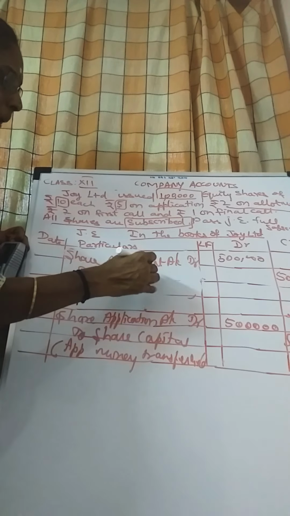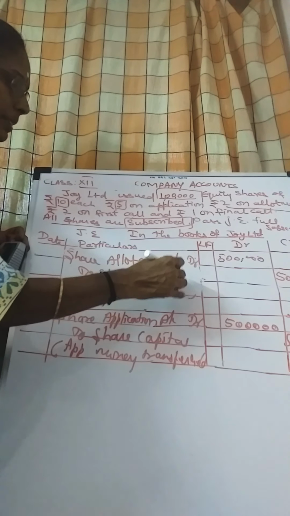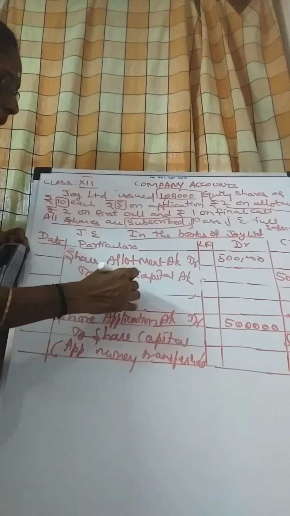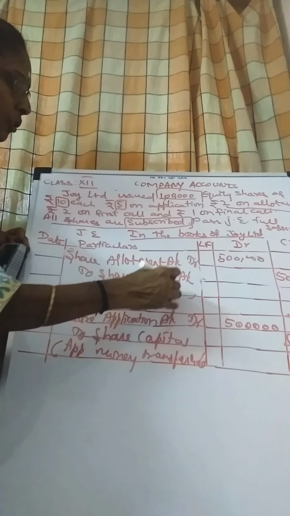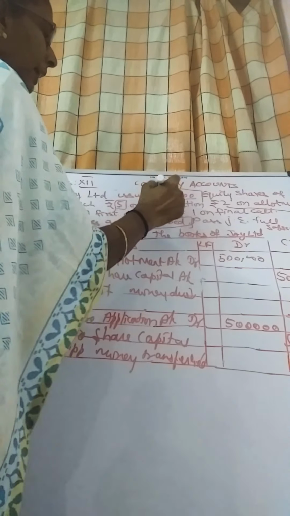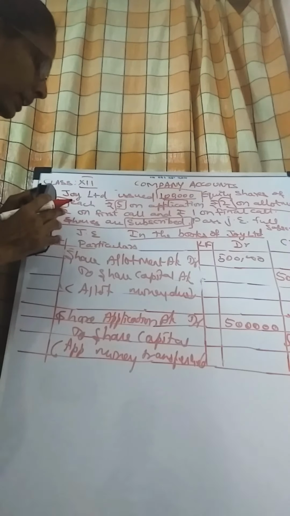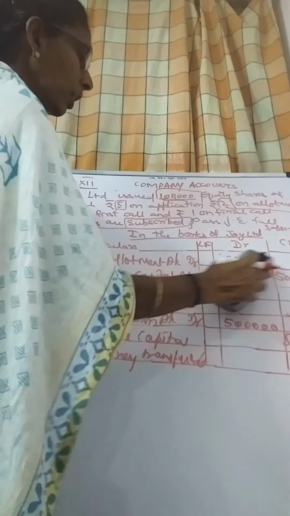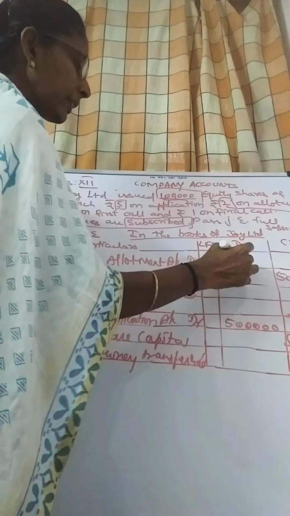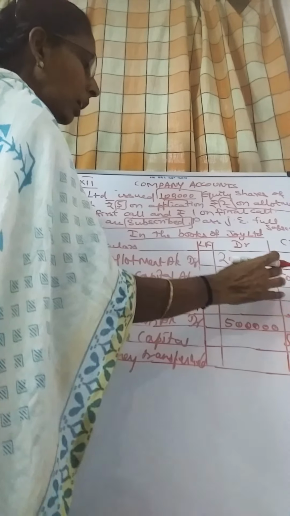So the allotment money is due in this case. How many shares do you have? 1 lakh shares, into 2 rupees each. 1 lakh into 2, you multiply, 2 lakhs. Debit amount is 2 lakhs and credit amount is also 2 lakhs.